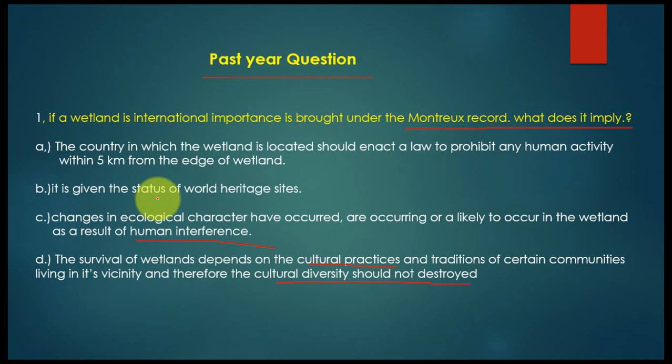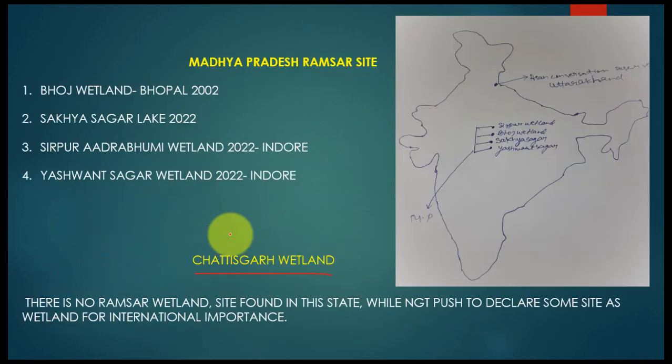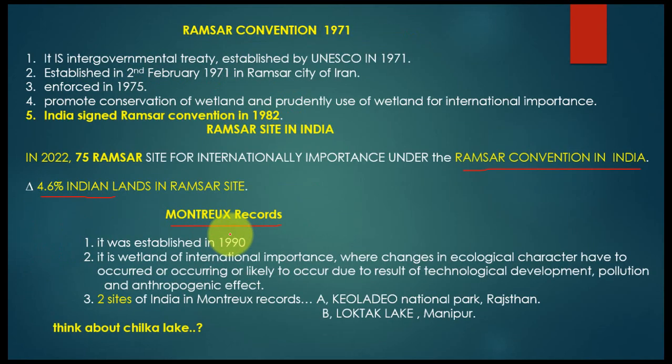Sir, remember the right option is C. C is the right one. Changes in ecological character have occurred, are occurring, or are likely to occur in the wetland as a result of human interference. As you can see in this slide, as I mentioned, it is a wetland of international importance where changes in ecological character have occurred, are occurring, or are likely to occur as a result of technological development, pollution, and anthropogenic effects.